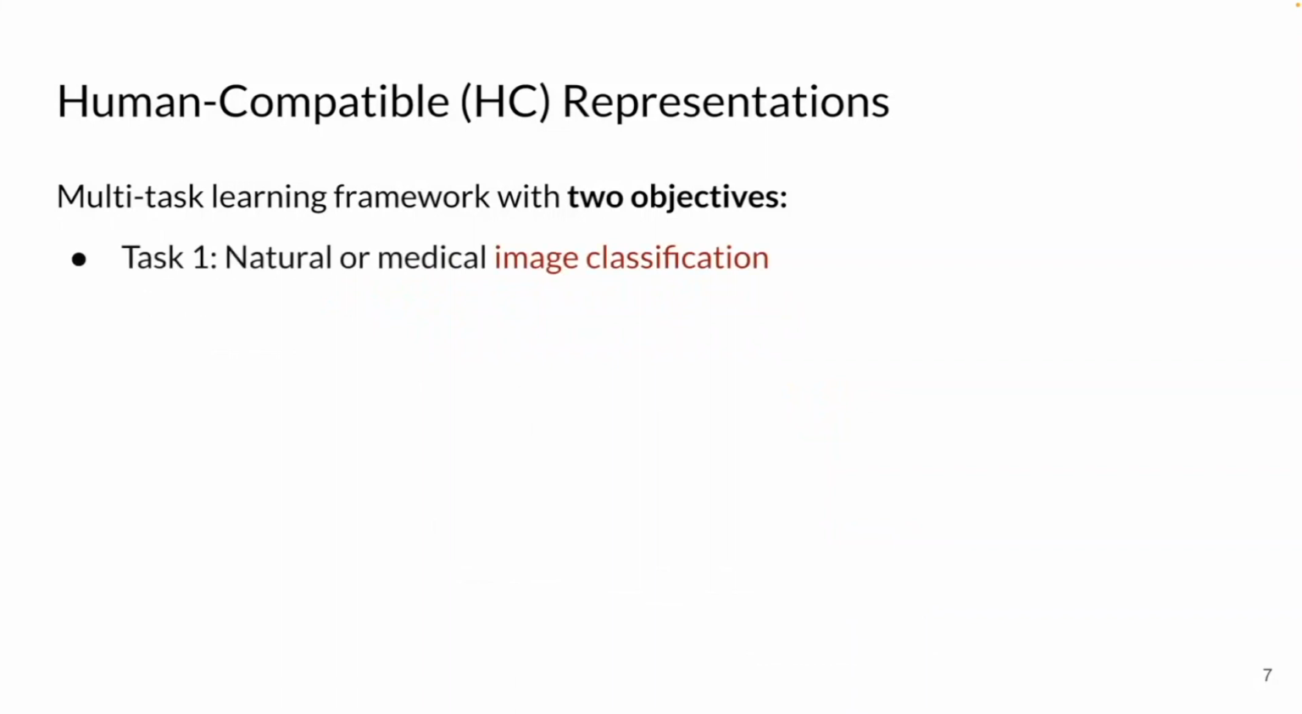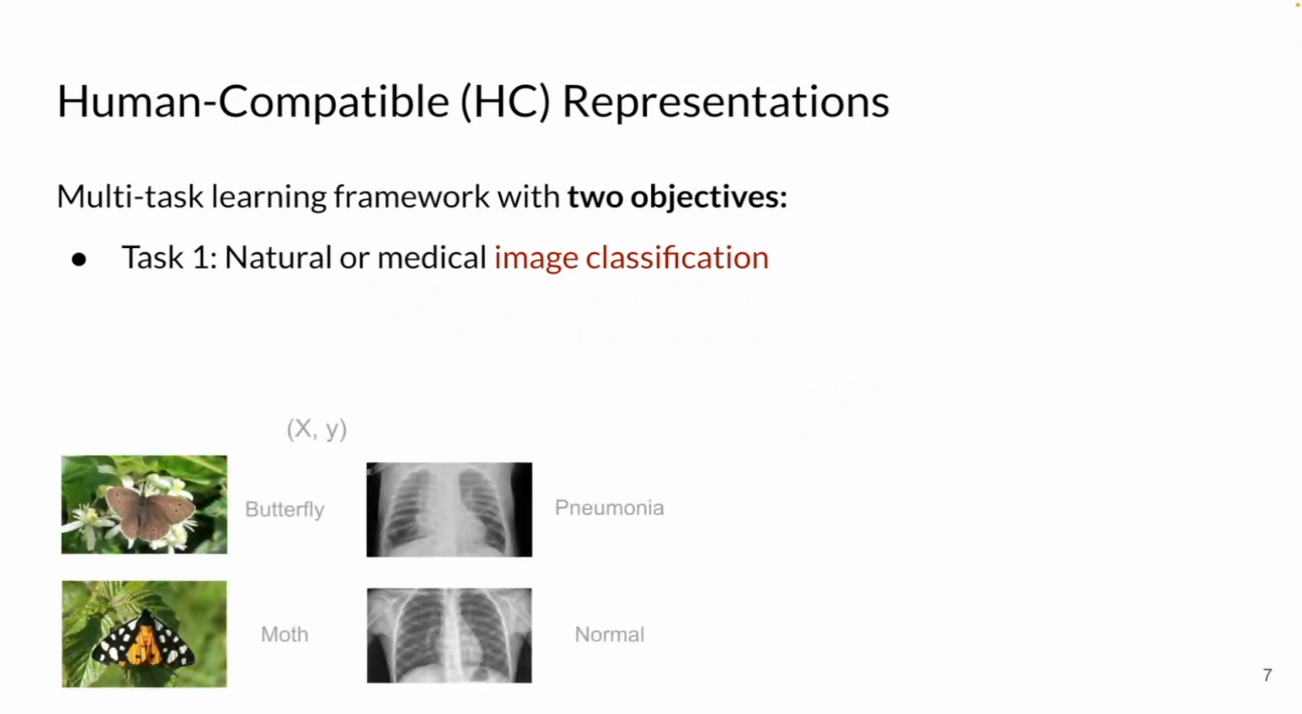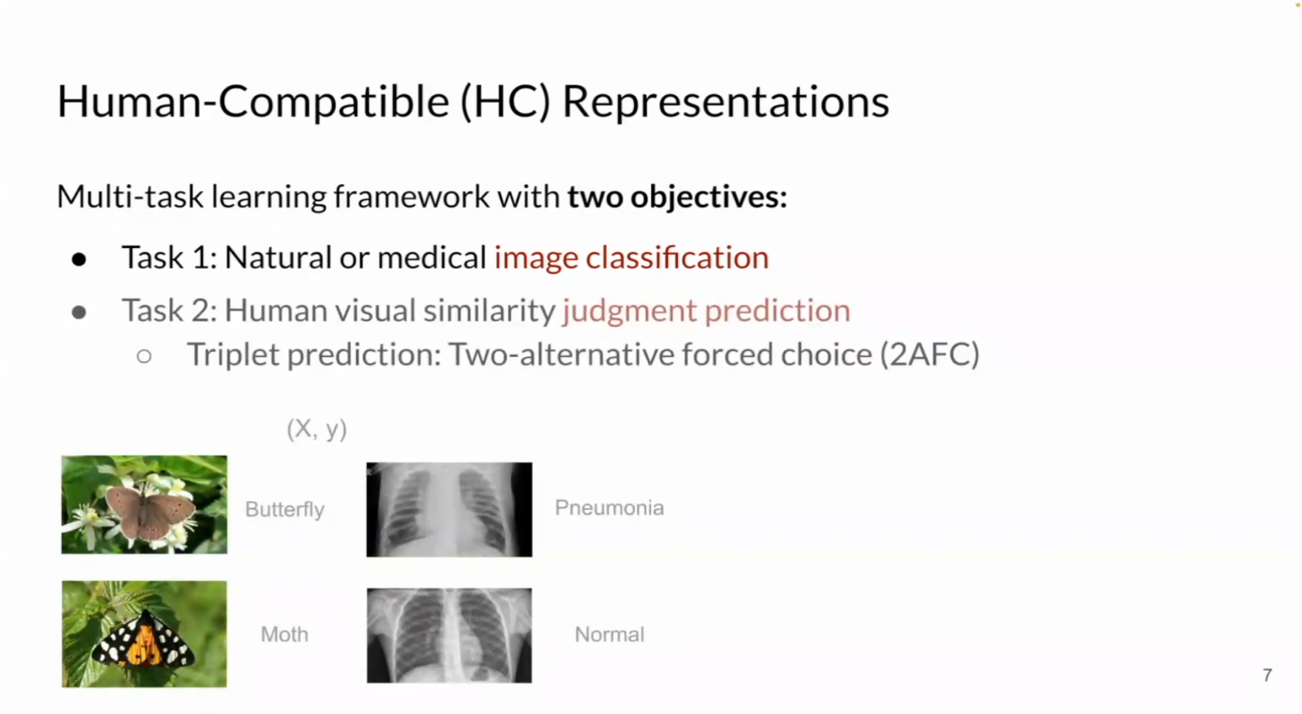The first task is to learn the underlying decision-making problem. We select both a natural and a medical image classification task that are challenging for laypeople in our experiments. Both are labeled datasets. The second task is to learn to predict human visual similarity judgment. We collect triplet annotations from crowd workers as training data. This is in the format of two-alternative forced choice, where humans, given two candidate images, A and B, need to choose which one looks more similar to a reference image.